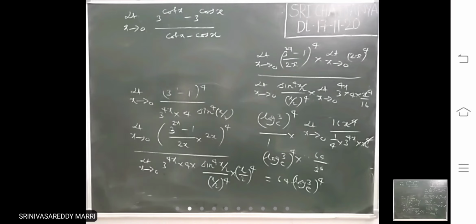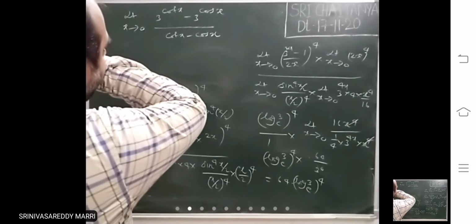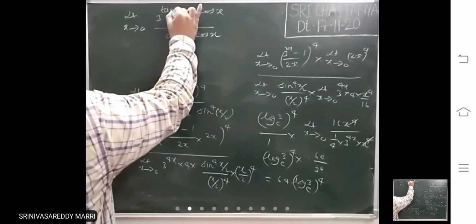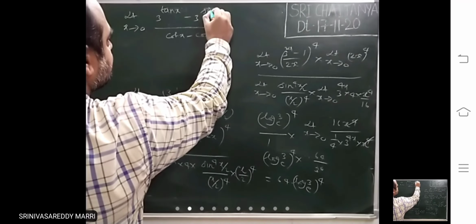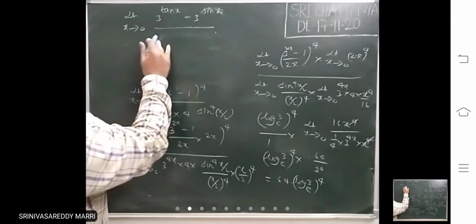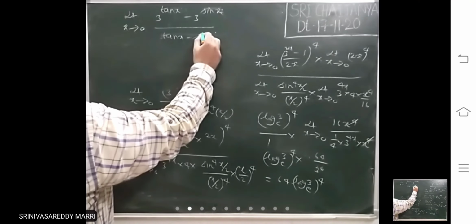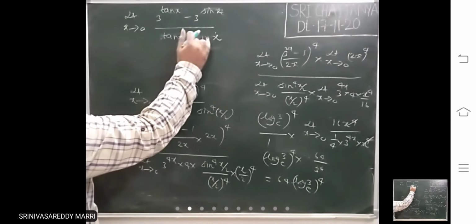Wait, wait. You take like this, tan x, sin x, tan x sin x you take. Tan x minus sin x, right?